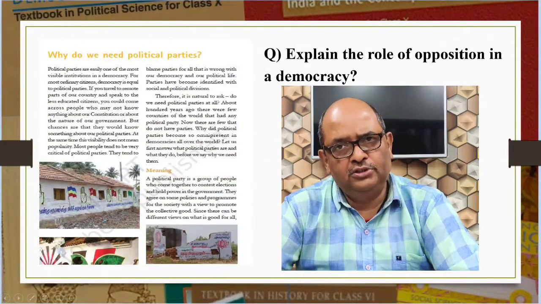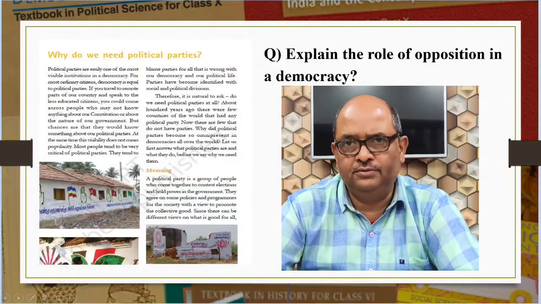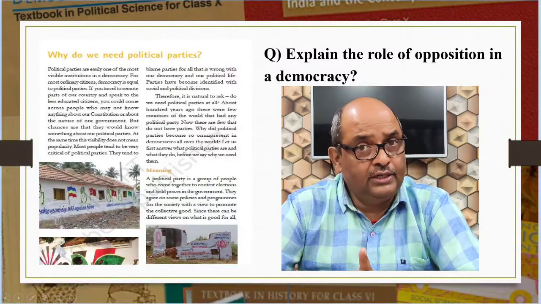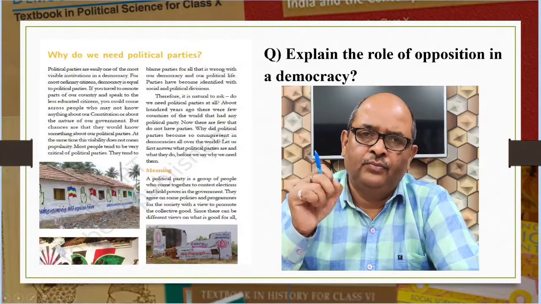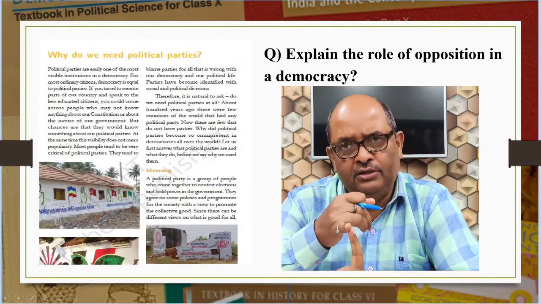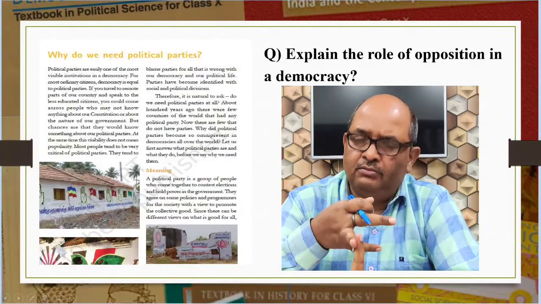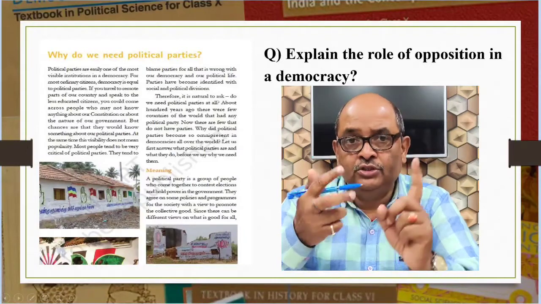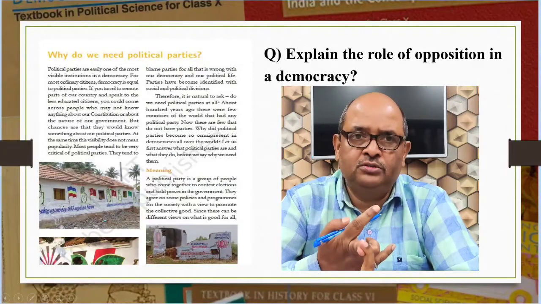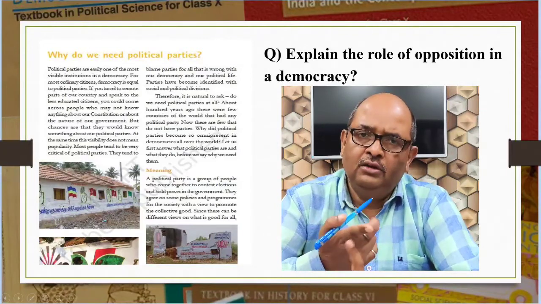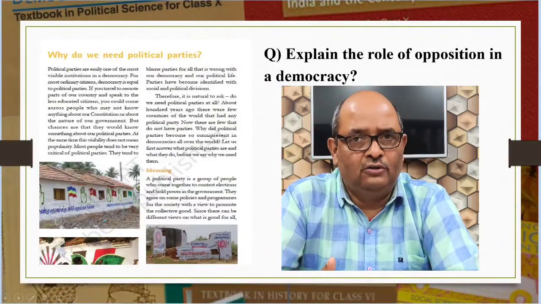Explain the role of opposition in a democracy. The opposition plays a very important role in democracy. Remember, don't write the answer in a paragraph. You must always write point-wise. 1. They criticize the government for its failures or wrong policies. They check the government from assuming dictatorial powers. The opposition moves different motions such as the adjournment motion and the no confidence motion in the legislature. Even outside the legislature, it continues to make an organized criticism of the government.